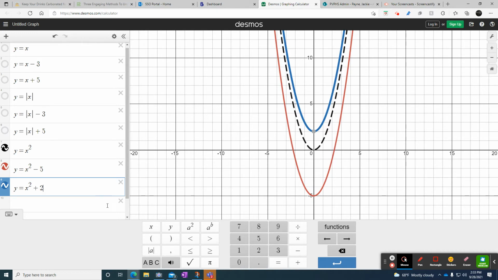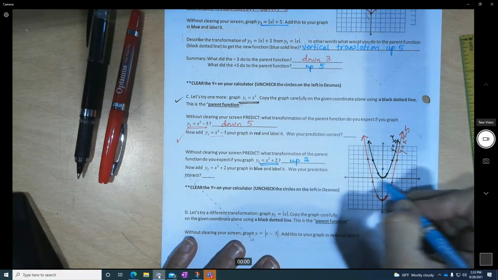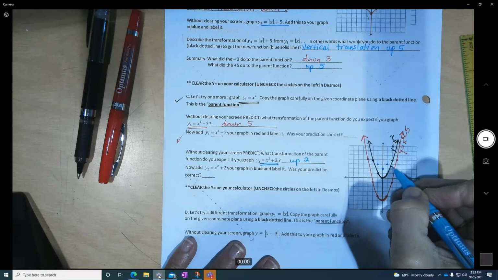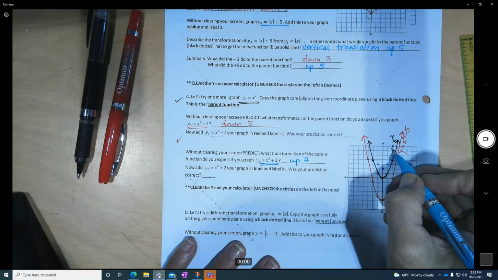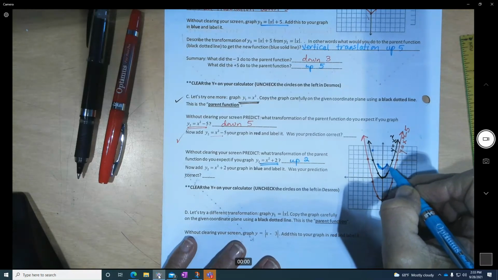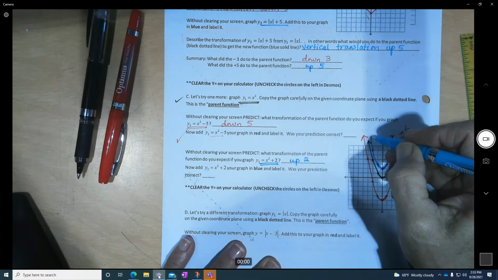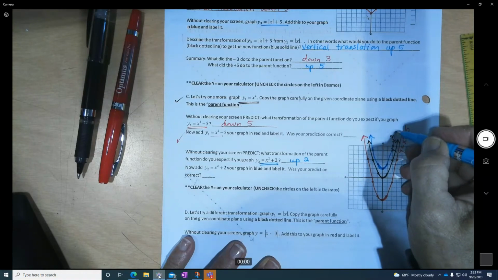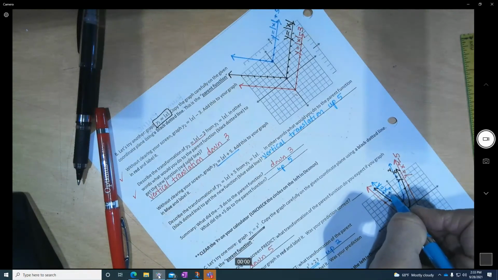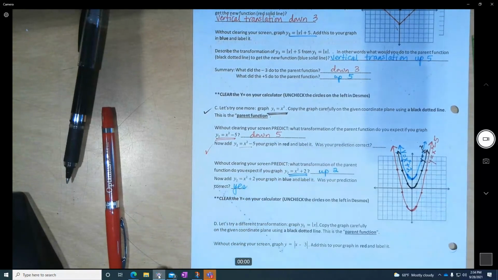We will go back to our paper and draw it. Again, it's right here. That's 0, 0, 1, 1, 2, 4. Make it happy. I'll label it over here because I don't have room. So y equals x squared plus 2. Was your prediction correct? Yes.